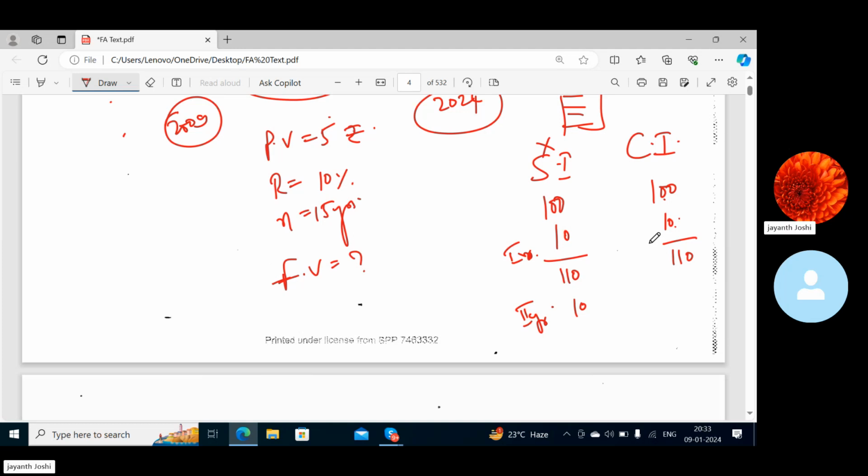The value gets compounded like that. The money you are getting as interest is again reinvested at the same rate, so this will also give you returns, correct? You'll get returns on this 100, and you'll get returns on this 10. On 100 you'll get 10, on 10 you'll get 1, so 11, so it becomes 121.